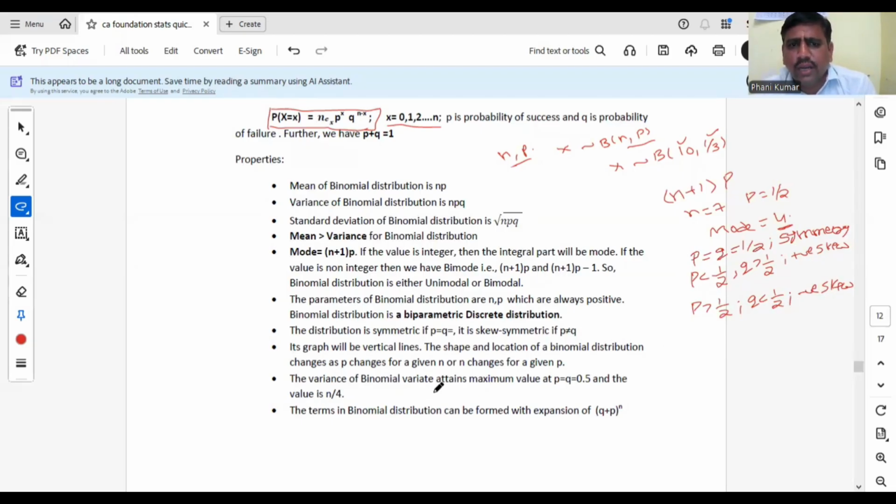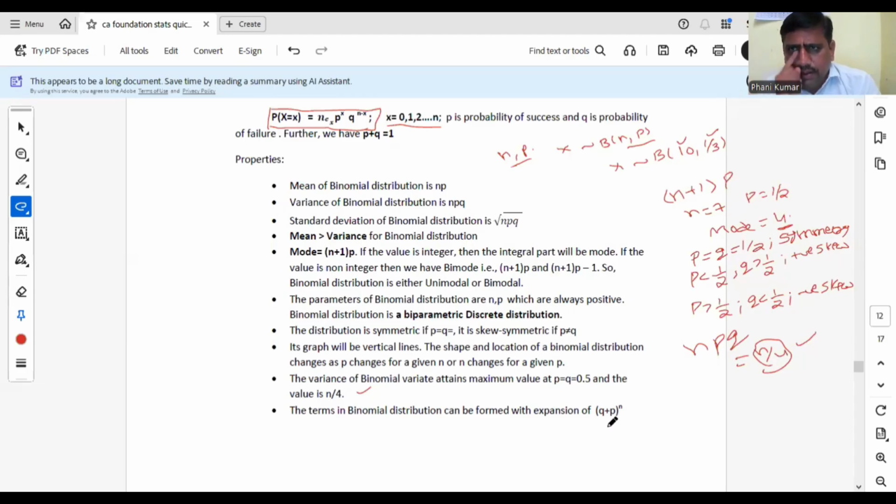The variance of a binomial variate attains its maximum value at p equal to q equal to half. Half means 0.5. The formula for variance is npq. When p and q become half and half, pq is 1 by 4. So the maximum value of the variance for the binomial distribution is n by 4. The terms in the binomial distribution can be found from the expansion of (q plus p) whole power n, not (p plus q) whole power n.